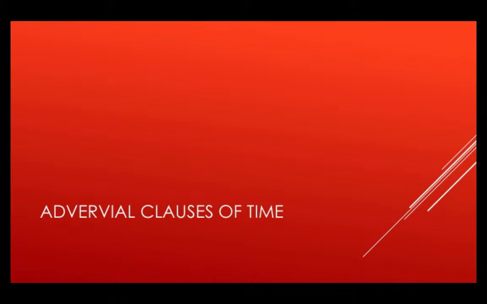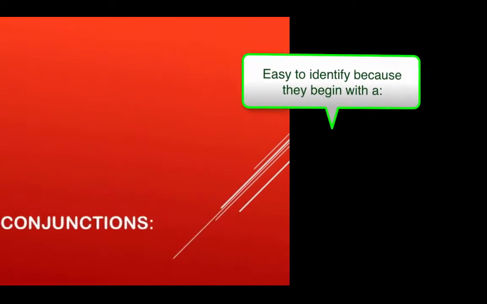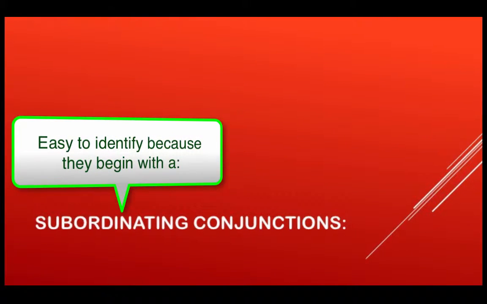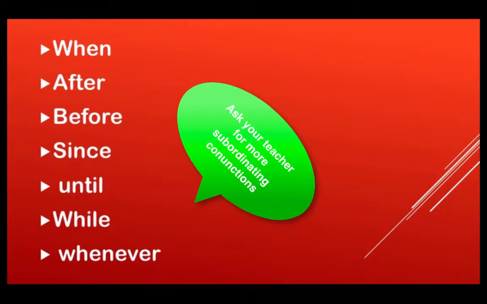There are many types of adverbial clauses, but in this session we want you to learn about adverbial clauses of time. Let's define what an adverbial clause is. An adverbial clause of time describes or defines when something happens. Adverbial clauses of time are easy to identify because they begin with a subordinating conjunction. For example: when, after, before, since, until, while, whenever. We invite you to ask your teacher to give you a list of subordinating conjunctions as a reference.